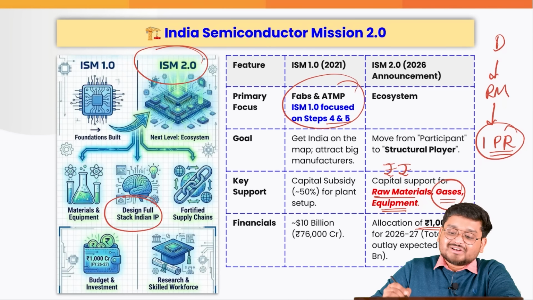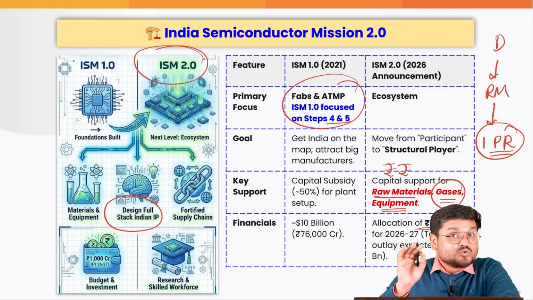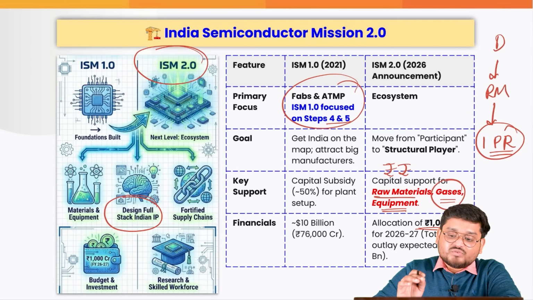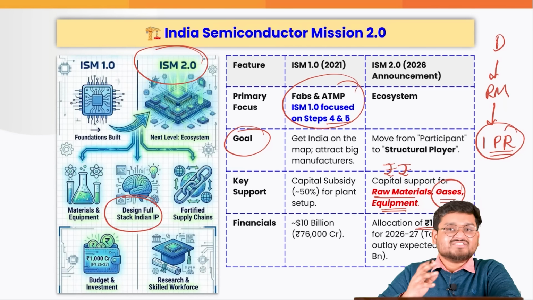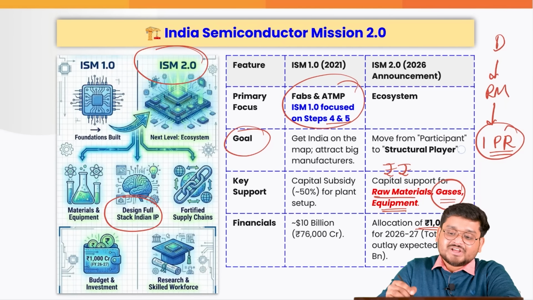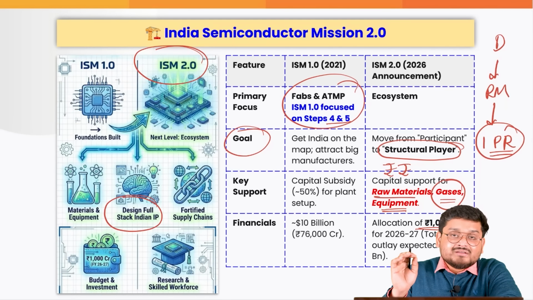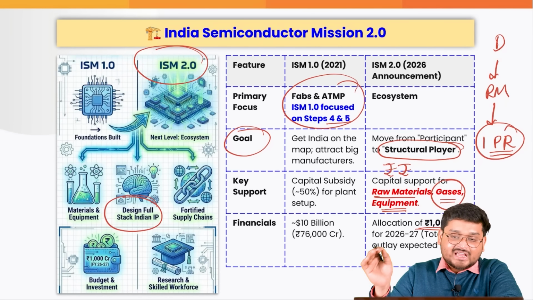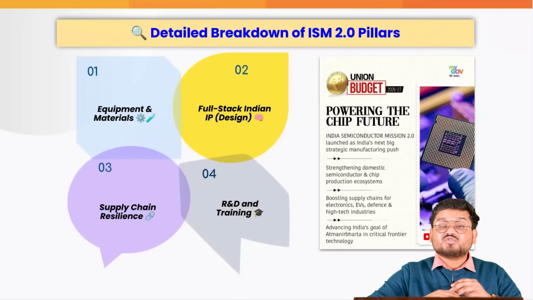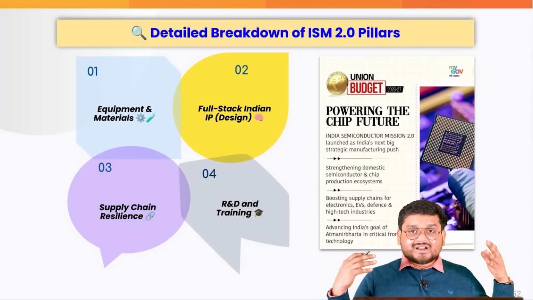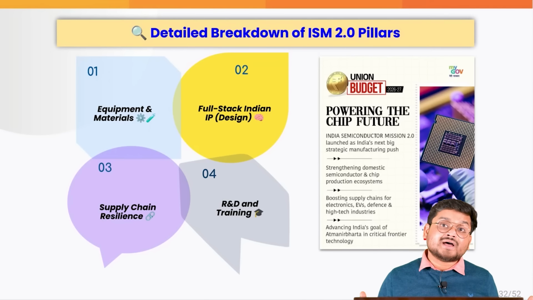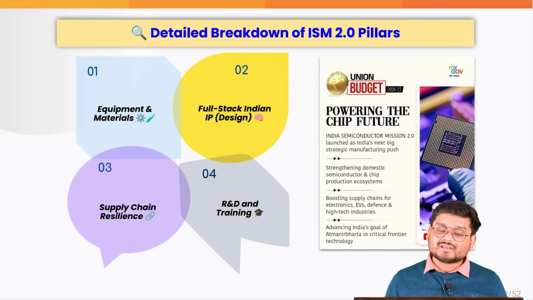So an allocation of 1,000 crore has been given to actually make India move from just being a final end manufacturer of semiconductors to actually becoming a supply chain dominator in the near future. And this is where so many semiconductor factories and agreements will be set up with various state governments in the country, right?